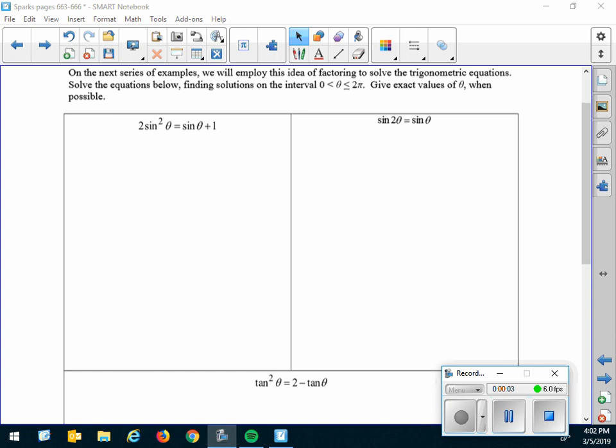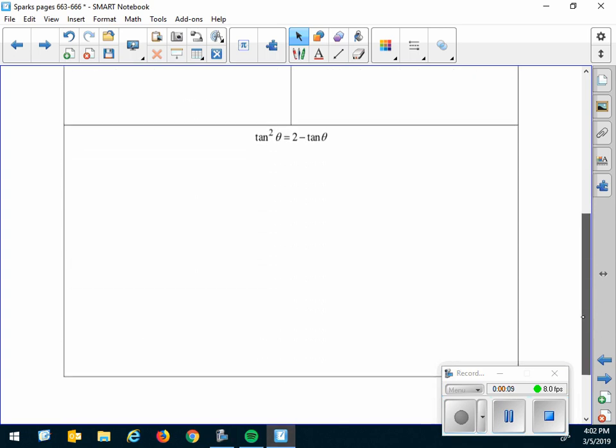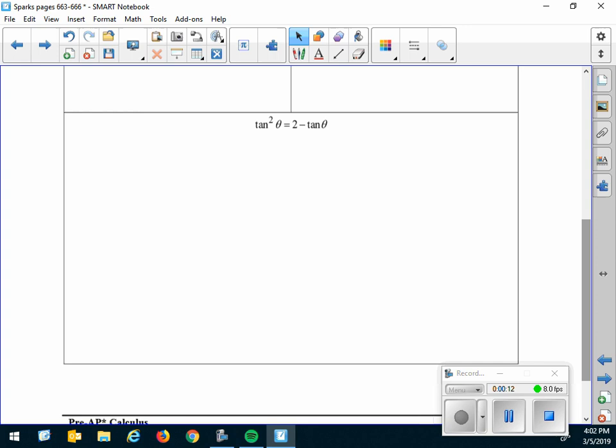We're finishing the notes that we started during period 2 this morning. And I believe we were on the second to the last page, and we need to start with this one.